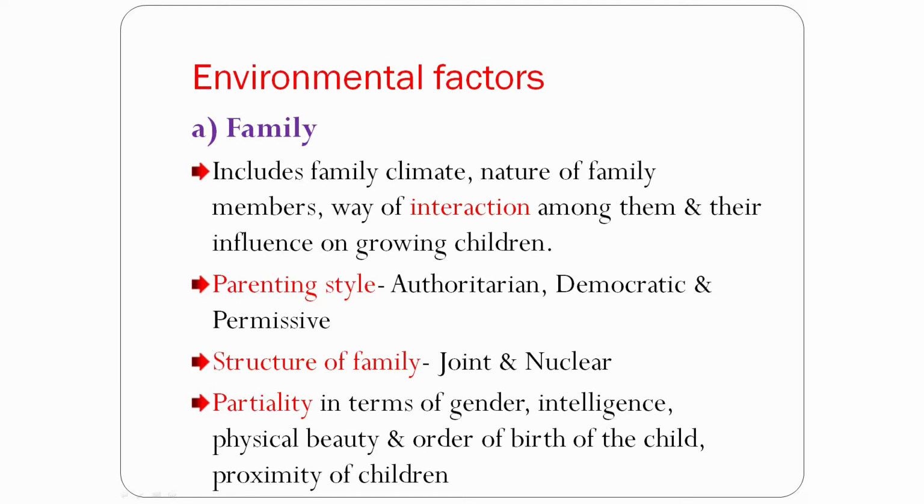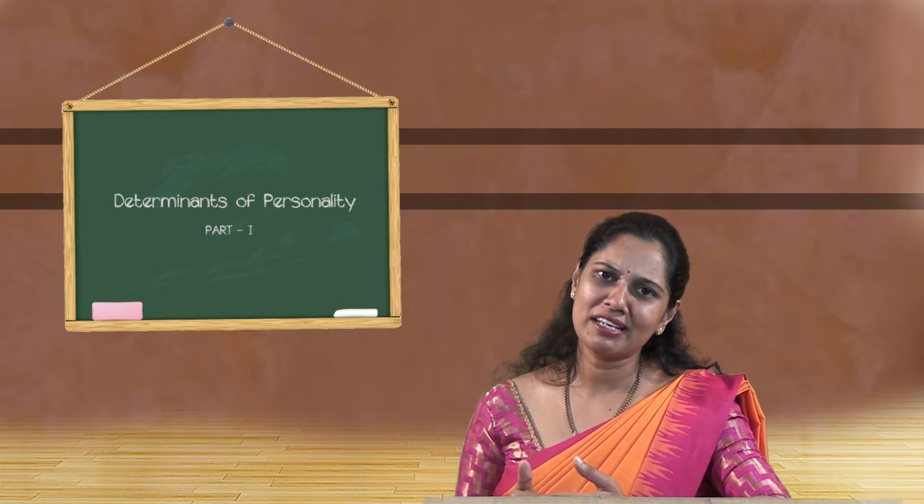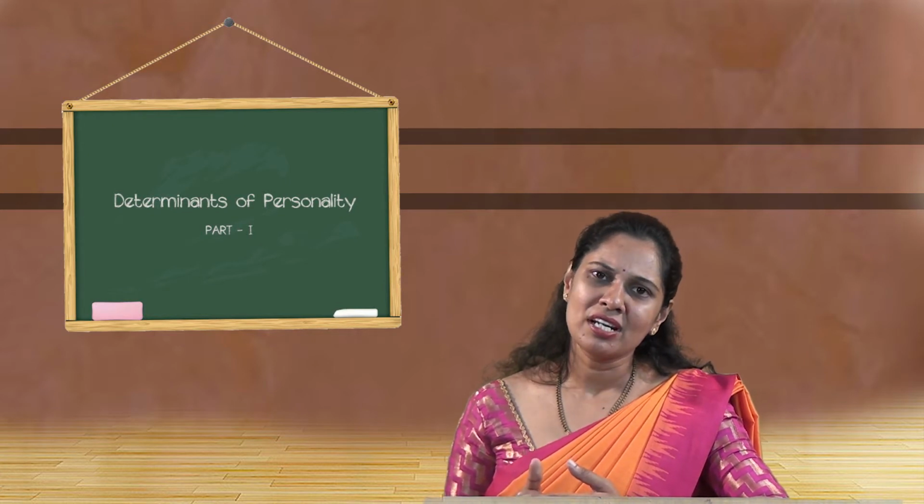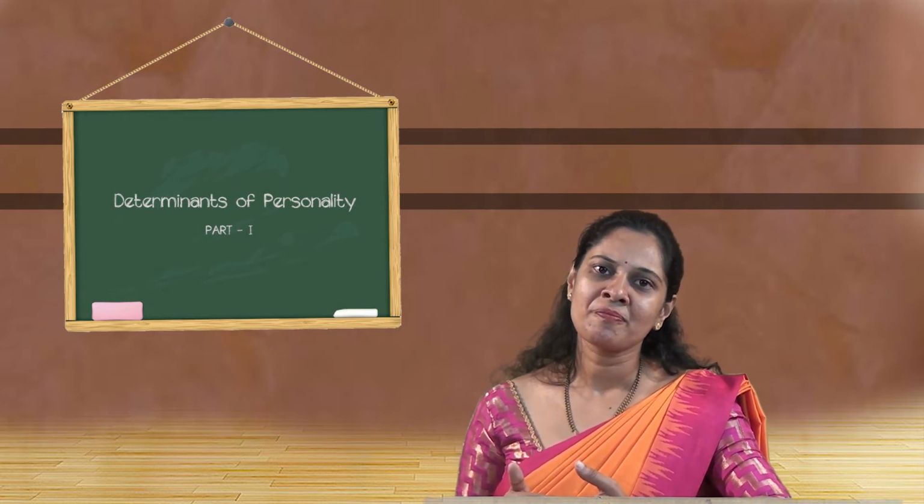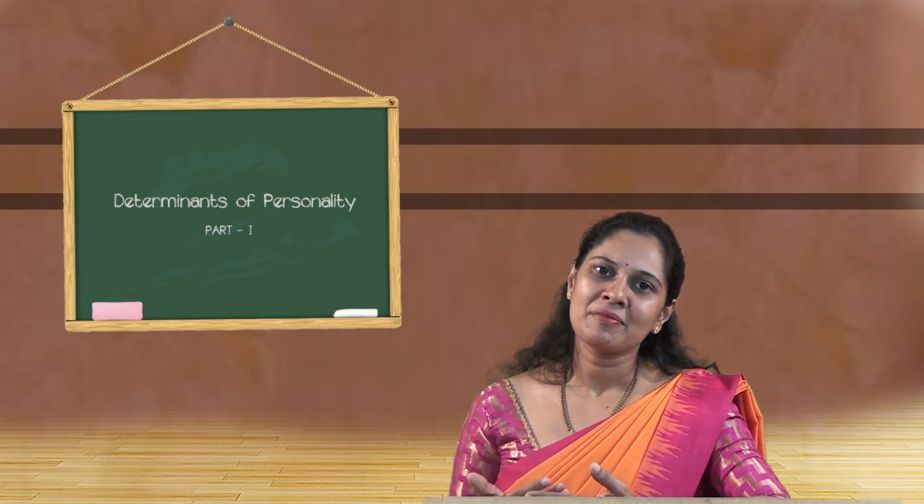In a democratic family both sit together and decide, and in a permissive family your id is very dominant, whatever you want will be influenced by your family and given by your family. Of course, there is the structure of the family, joint and nuclear family. Recent statistics say that suicidal tendency has increased, and by 2020 depression would be the major cause of death of people.